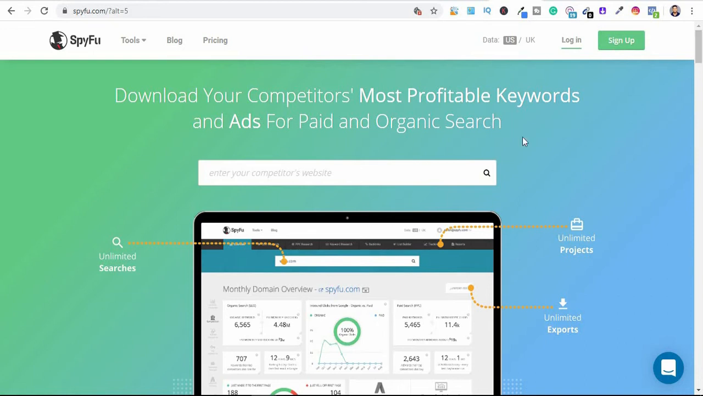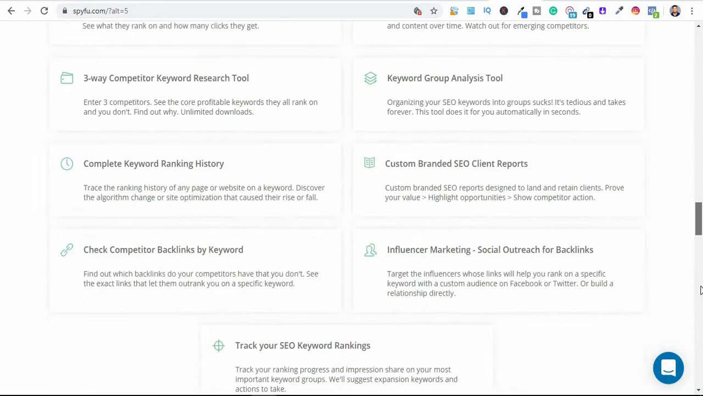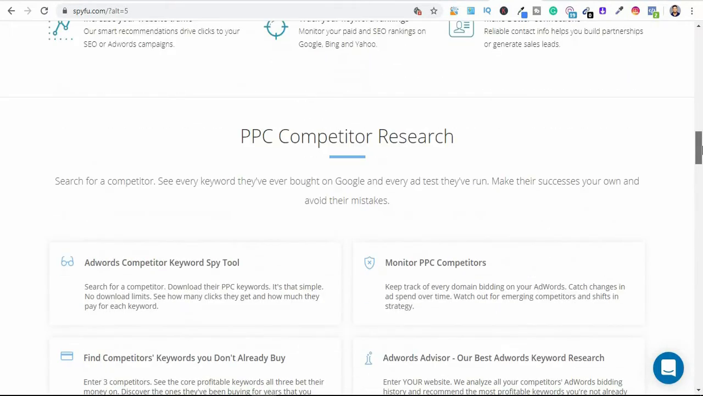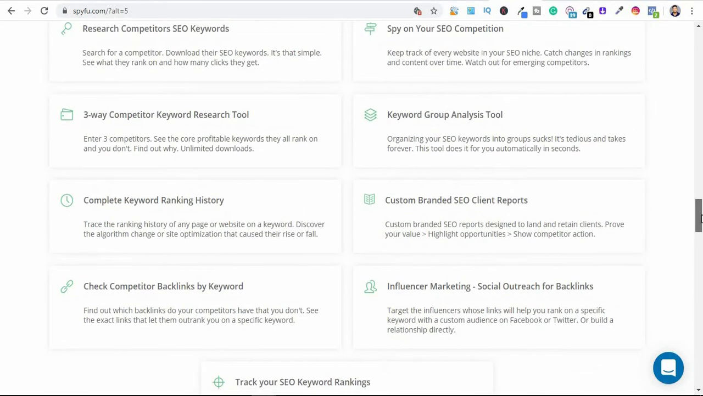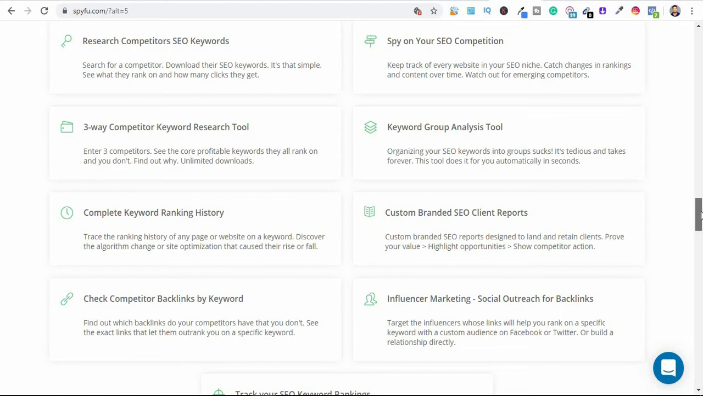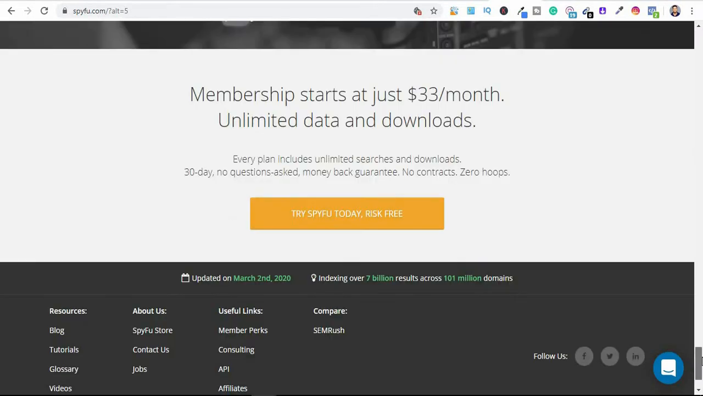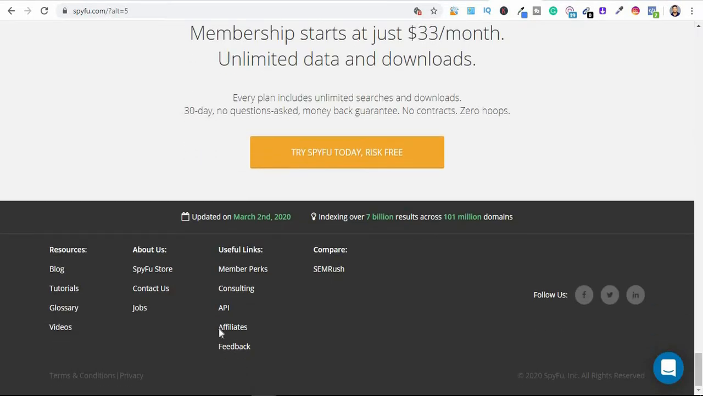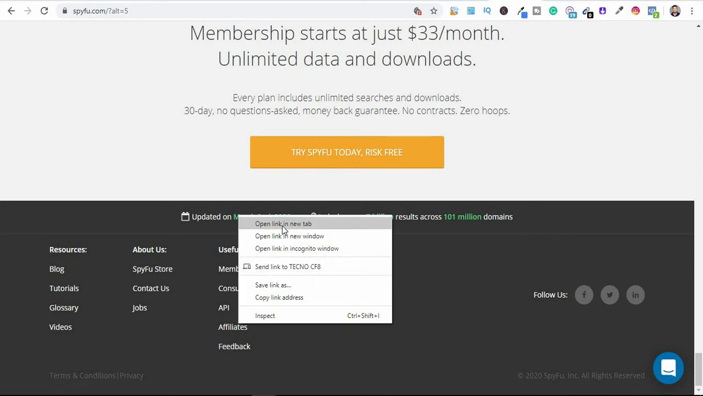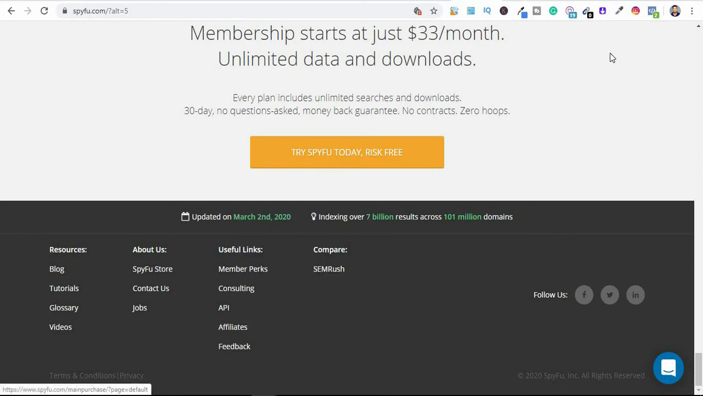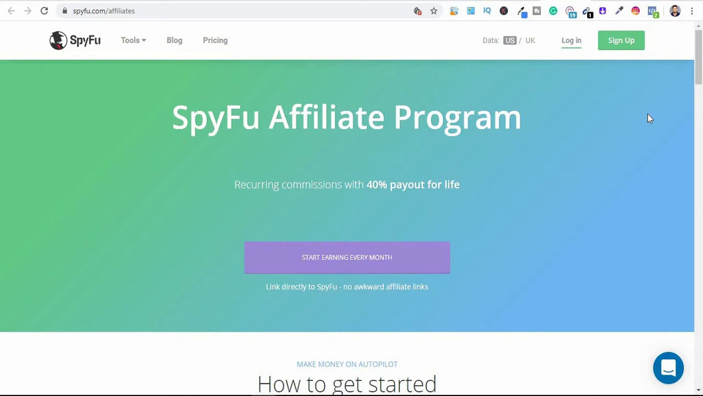And how you can make money doing this is you come down to this section right here. There are a bunch of other things you can get to know about this platform called SpyFu. It's more like spying on your competitors. That is what this platform does. So when you come to the bottom of the page, let me just open this in a new tab, you click on this affiliate tab right here. You want to become an affiliate for SpyFu.